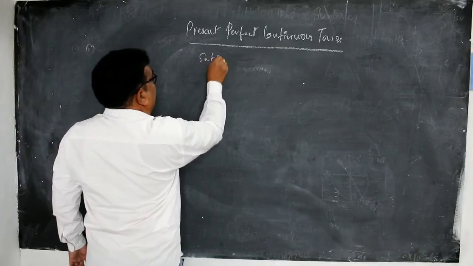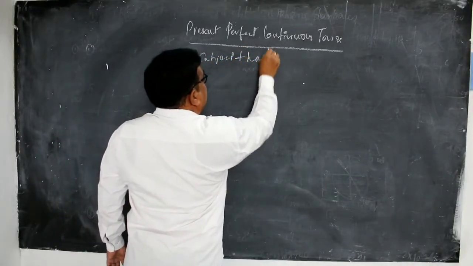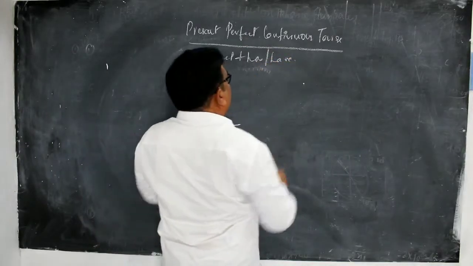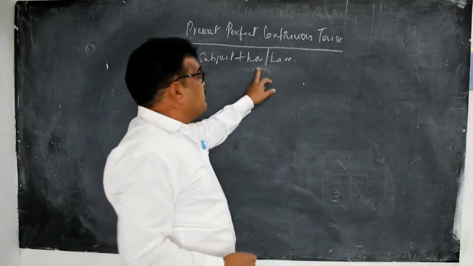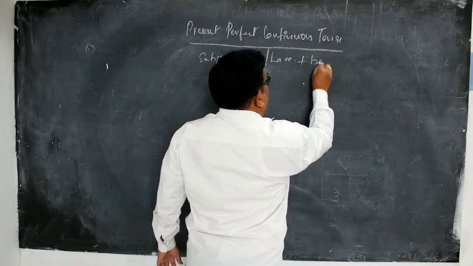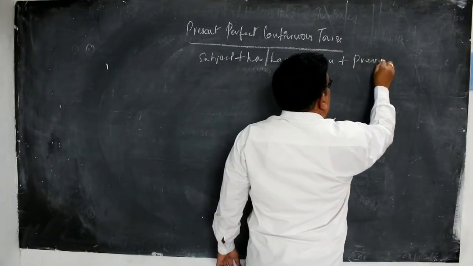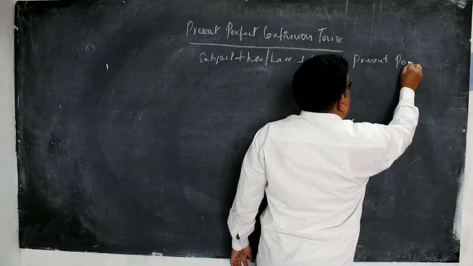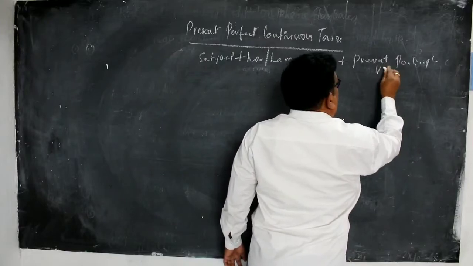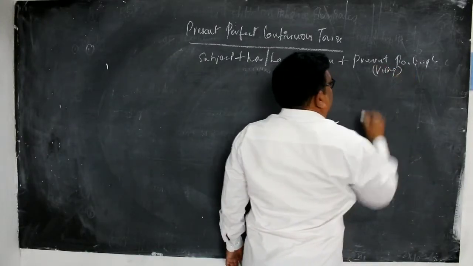First, subject plus has or have. When it is singular, we have to use has. When it is plural, we have to use have, plus be, plus present participle or ing form of the verb. You have to add ing to the verb.